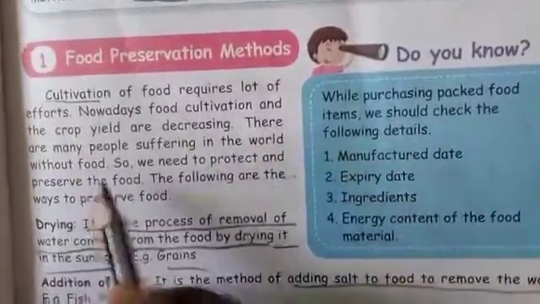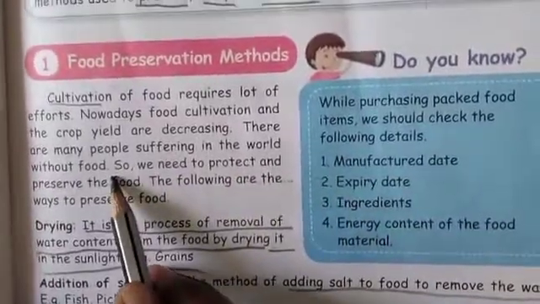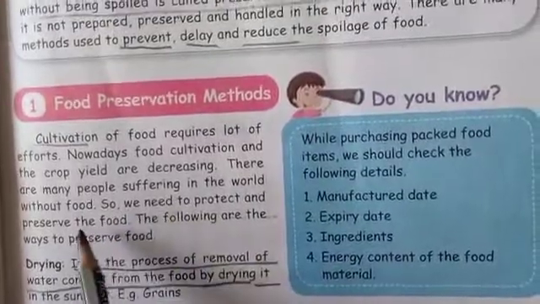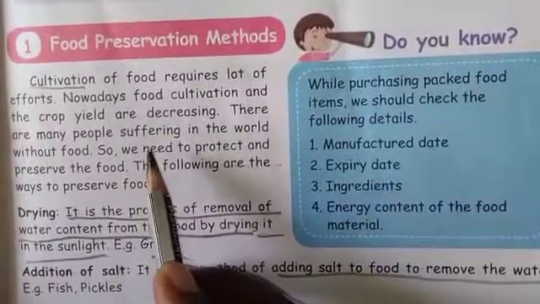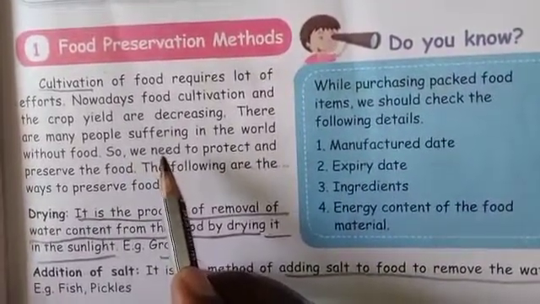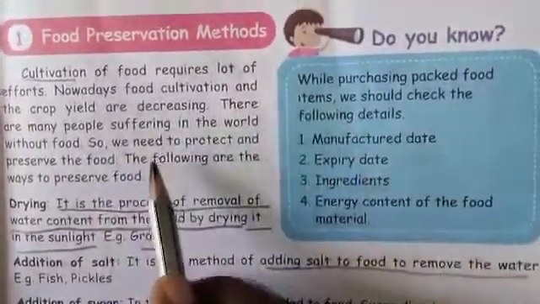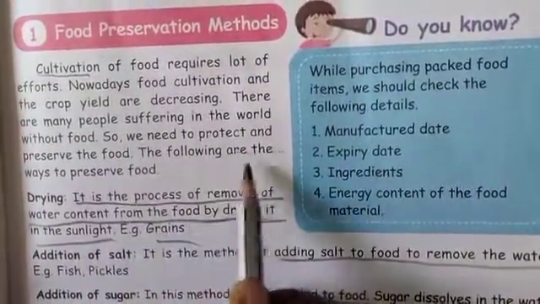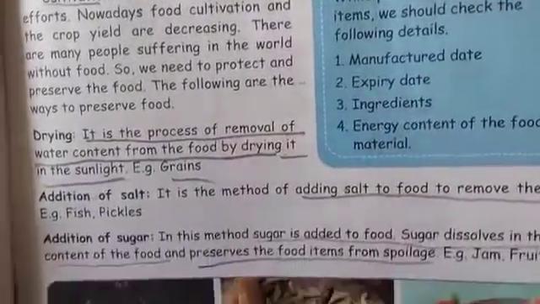There are many people suffering in the world without food. Agriculture is there, and with the help of it we can get food. Many people nowadays are suffering, facing problems without food. So to avoid these problems, you definitely want to preserve the food substances. What methods do you use to preserve food substances? We are going to learn one by one.